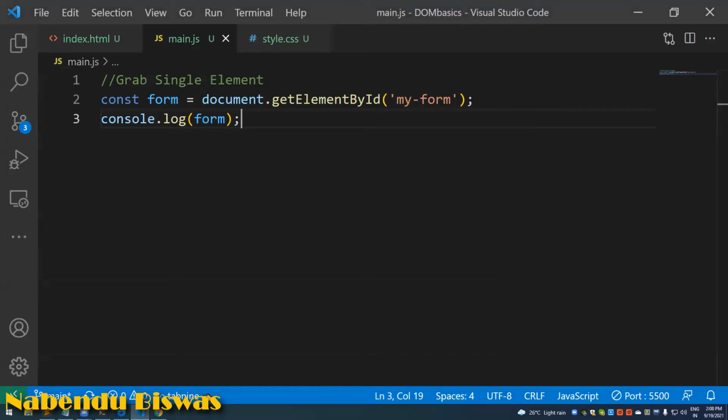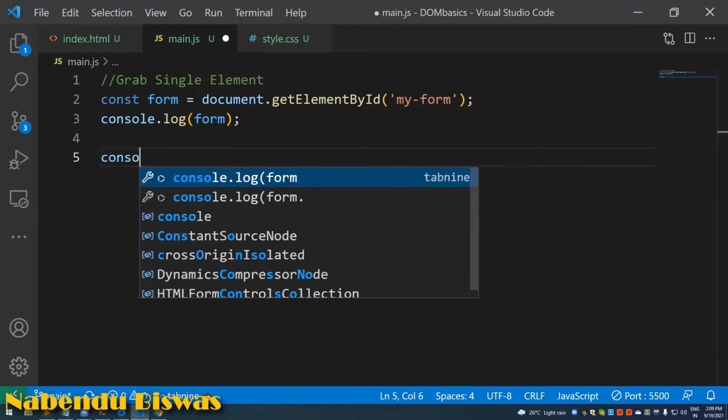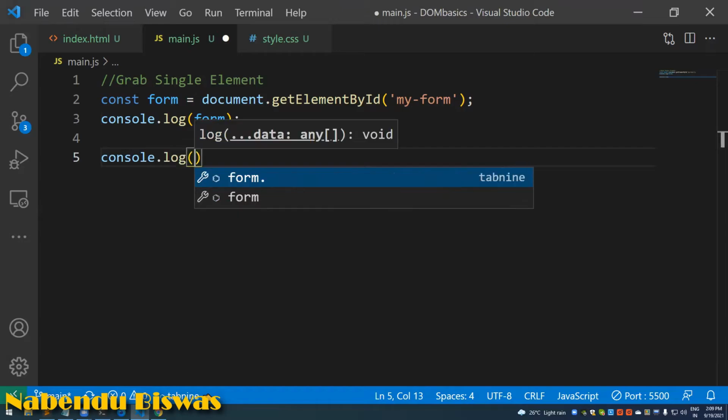Okay, this is grabbing a single element. There is another way to grab a single element, and we will check that. Directly, instead of writing in a variable and doing console log, let me do the console.log here only.